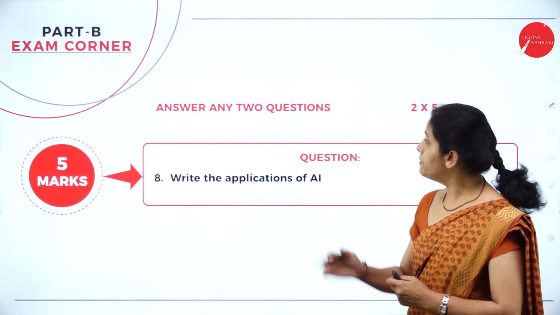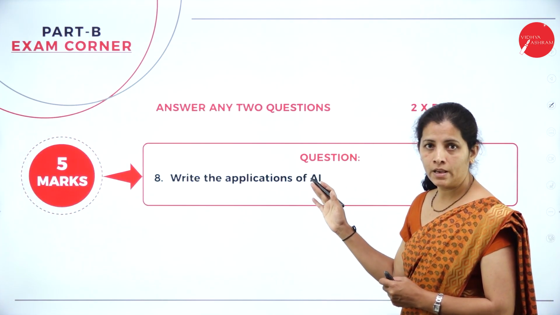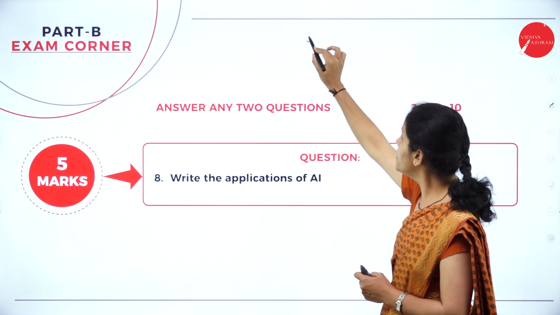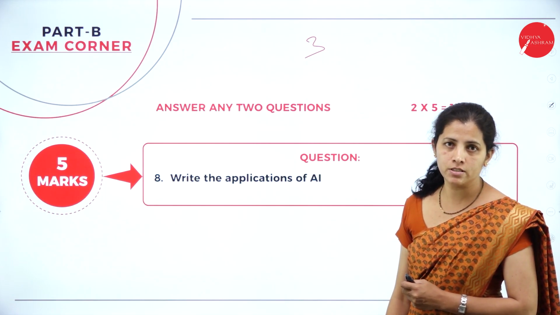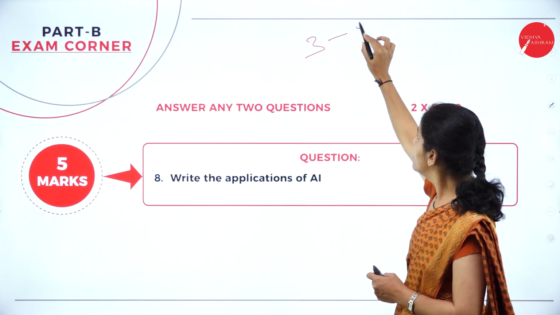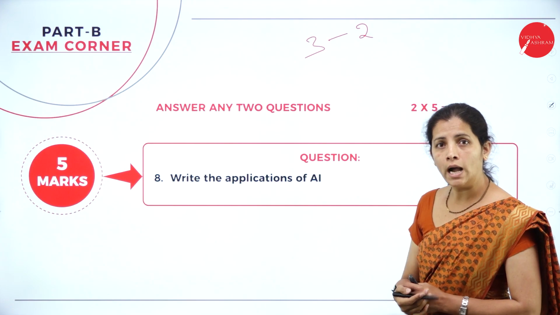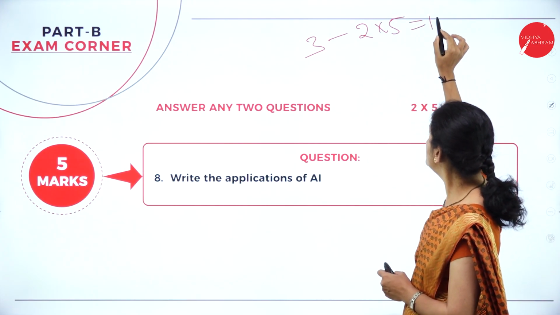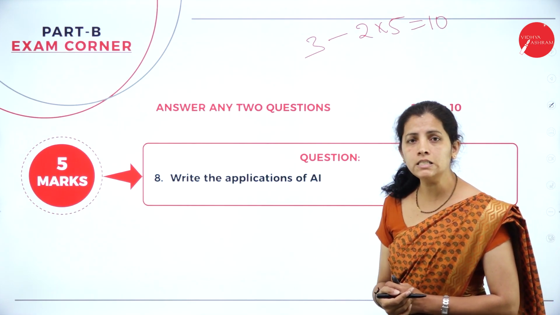Now, if I consider part B, as I told you that in part B, how many questions? 3 questions. And how many do we want to attend? Only 2, and each question carries 5 marks. So 2 into 5, it is 10 marks.